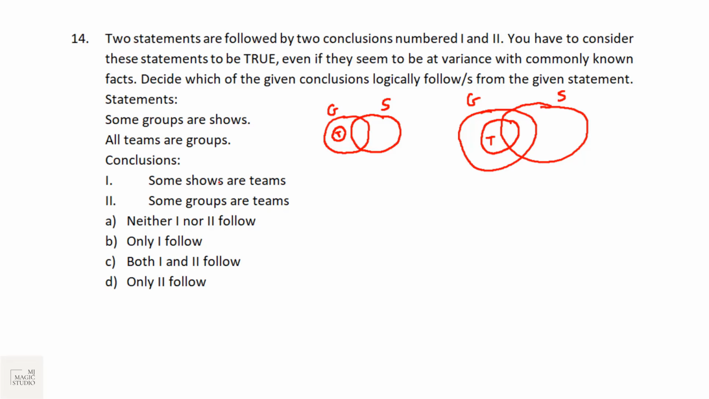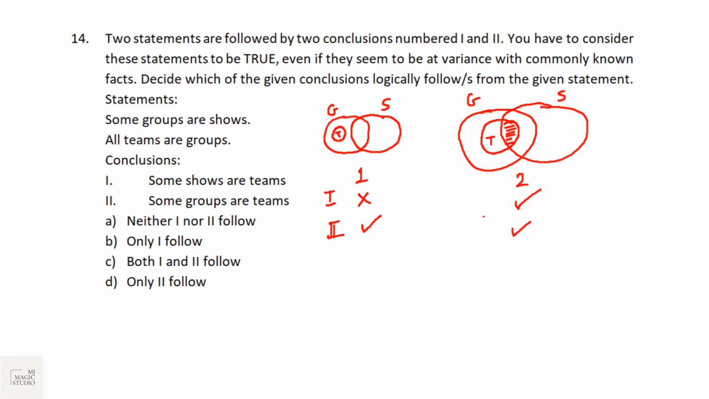Now, conclusion. Some shows are teams. In Venn diagram number 1, we can see that statement number 1 follows or not. Here we can see that no shows are teams. But in Venn diagram number 2, we can see that some shows are teams. Okay. Second statement, some groups are teams. Obviously, in Venn diagram 1 we can see this, and in Venn diagram 2 also we can see that some groups are teams.